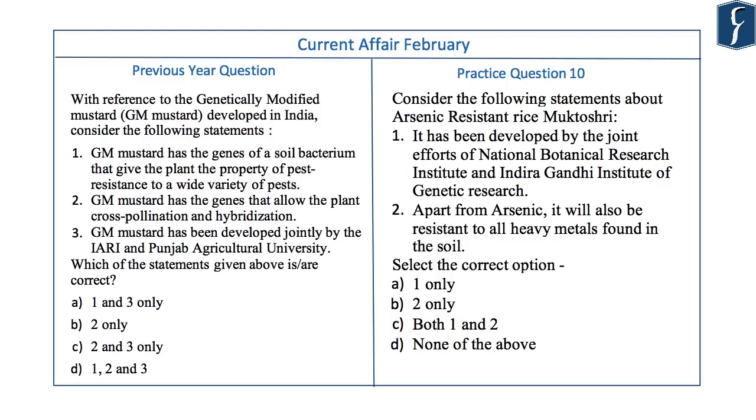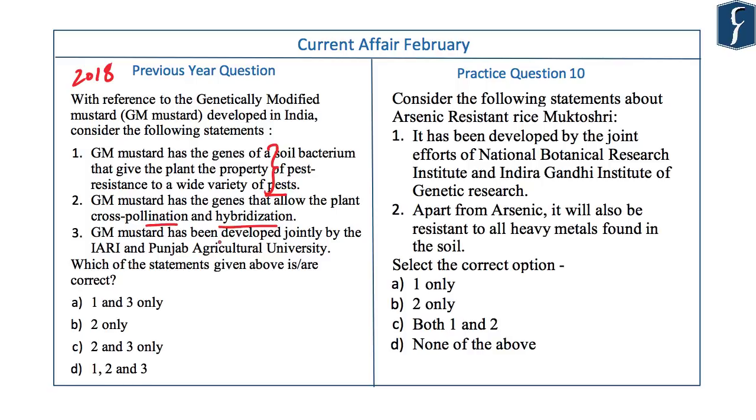UPSC has been asking questions on research related to crops. In 2018, UPSC asked this question. With reference to the genetically modified mustard, GM mustard, developed in India, consider the following statements. Statement 1: GM mustard has the gene of a soil bacterium that gives the plant the property of pest resistance to a wide variety of pests. This actually is the feature of GM cotton, not GM mustard. Statement 2: GM mustard has the gene that allows the plant cross-pollination and hybridization. This is a correct statement.